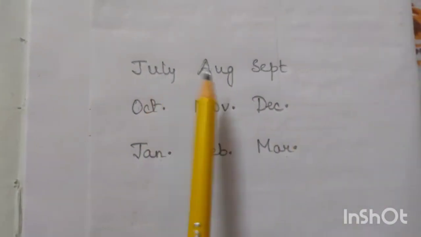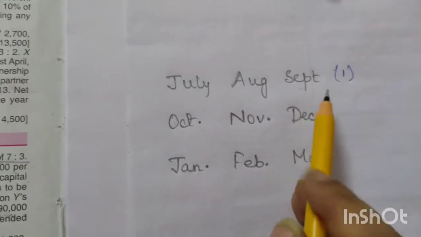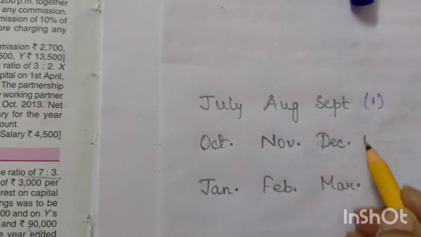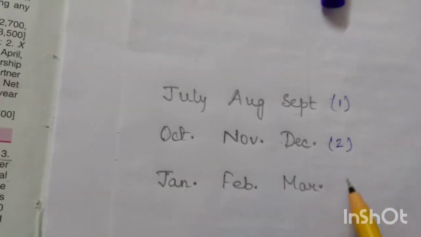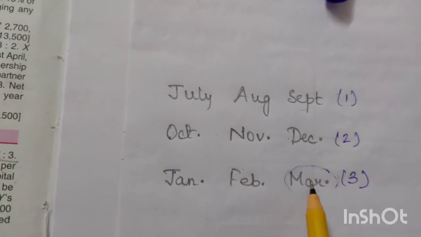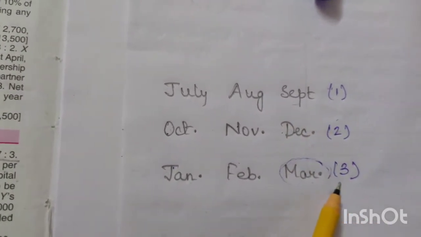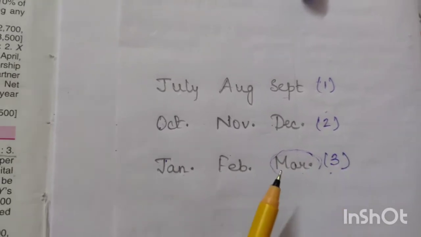So how many quarters? July, August, September is the first quarter for that particular year. Then October, November, December is the second quarter, and then January, February, March is the third quarter, and our year ends at 31st March. So for this particular year there are only 3 quarters. So the partners will get salary for 3 quarters only.